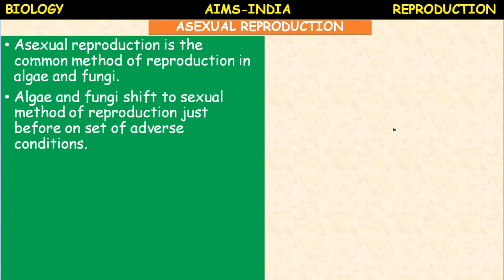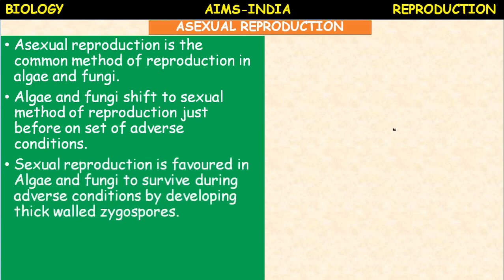Okay, and when the conditions are unfavorable, then these lower plants like algae and fungi shift to sexual reproduction by the formation of spores. Okay, sexual reproduction is favored in algae and fungi to survive during adverse conditions.